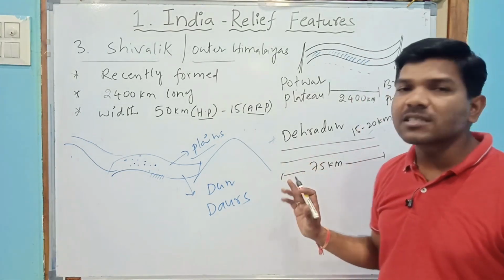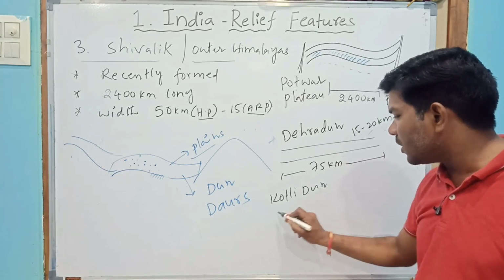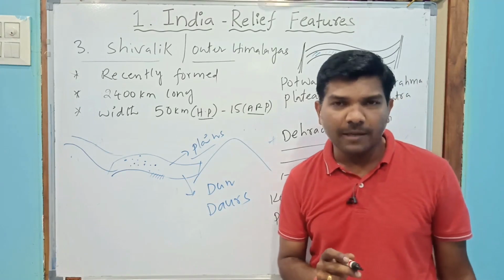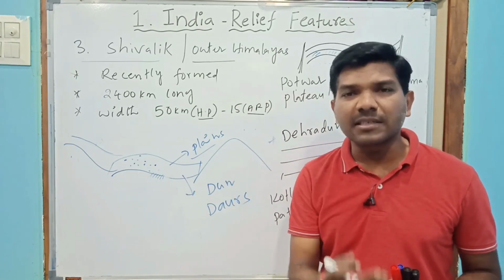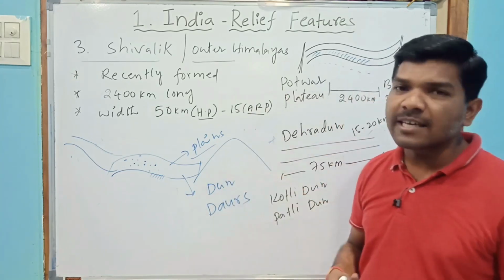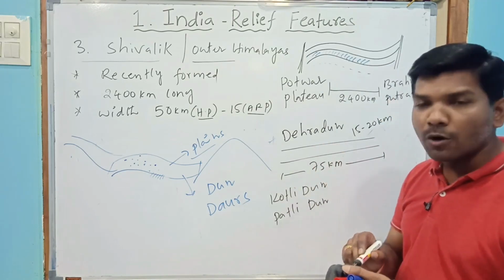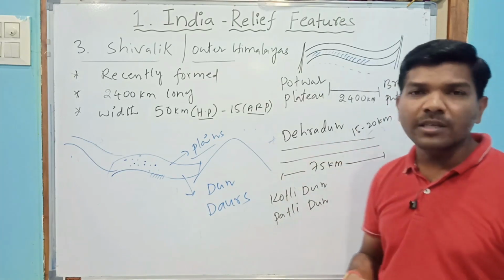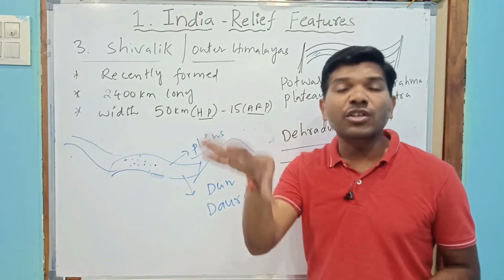And there are certain other dunes also, like Kotli Dune and Patli Dune. So dunes are nothing but valleys actually, but these valleys got filled by the sediments, silt and clay brought by Himalayan rivers. Later they formed plains. So one of the important plains is Dehradun. The length of the Dehradun plain is 75 kilometers, and the width is 15 to 20 kilometers. So this is about the central theme of Shivalik.